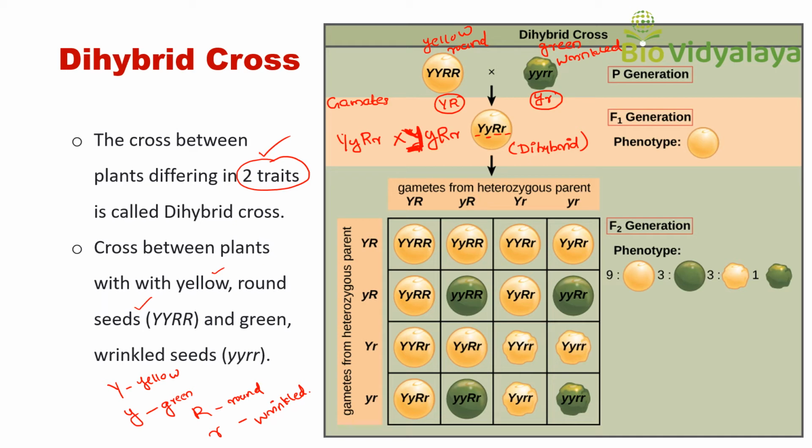What are the gametes? Let's imagine this is father and this is mother. The gametes are capital Y capital R, small y capital R, capital Y small r, and small y small r. Here also the same.